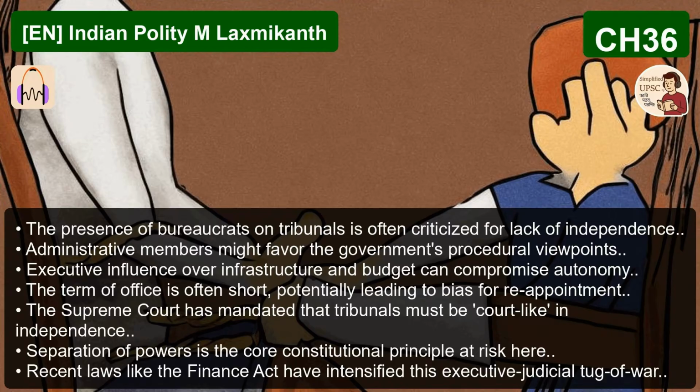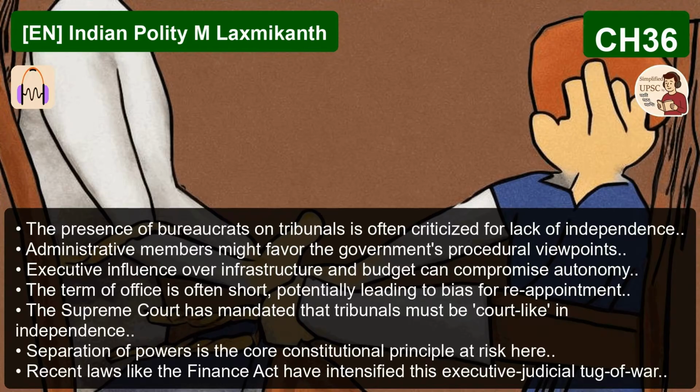This must be where bodies like the National Green Tribunal, the NGT, get their authority from. The NGT is a perfect example of 323B in action. It was set up much later by the NGT Act of 2010, but that act drew its power from the environmental subjects covered under 323B. And these tribunals often have highly specialized members. You'll find environmental scientists on the NGT, for example, which really emphasizes the technical nature of the justice they're supposed to deliver.